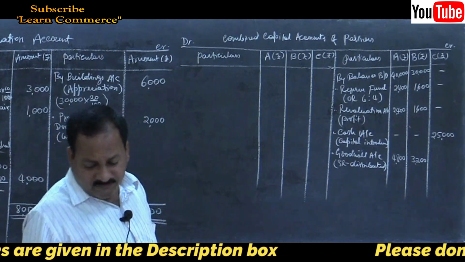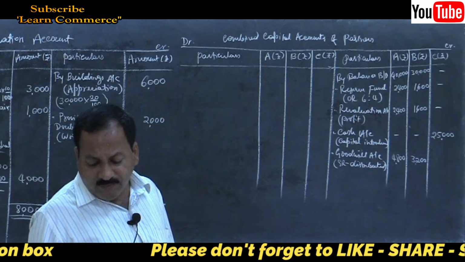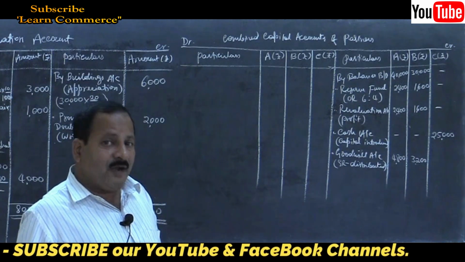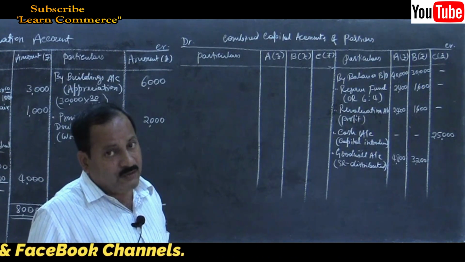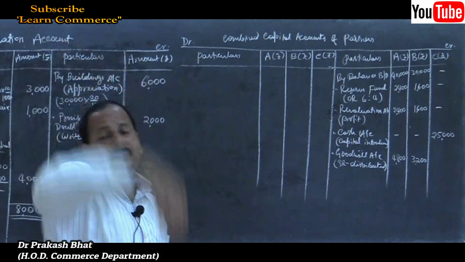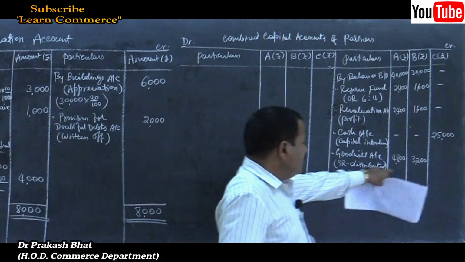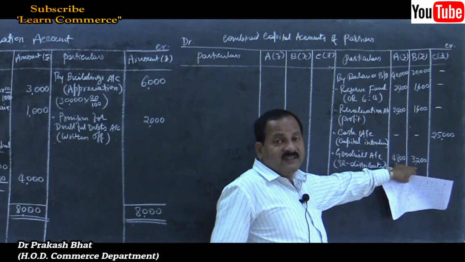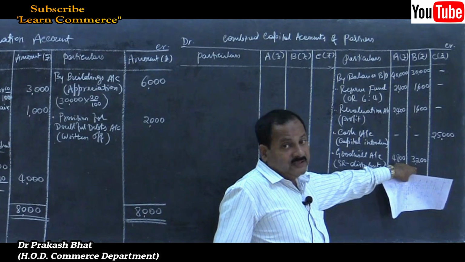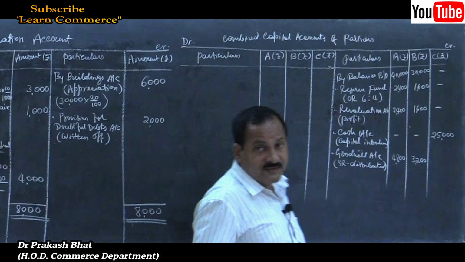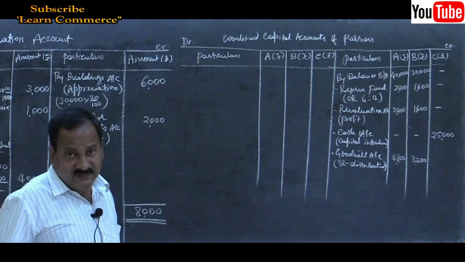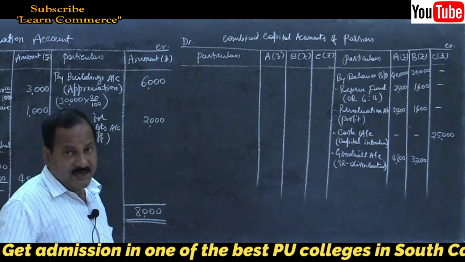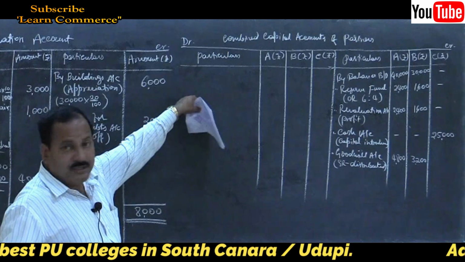Refer last instruction. Goodwill is to be withdrawn by the old partners. Goodwill withdrawn means the partners will draw cash from their capital accounts which was credited as goodwill. We have credited 4,800 and 3,200 to A and B's capital accounts in the form of goodwill, so that should be withdrawn by the old partners. So the journal entry will be partners capital account debtor to cash account.